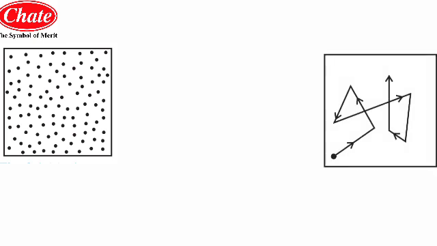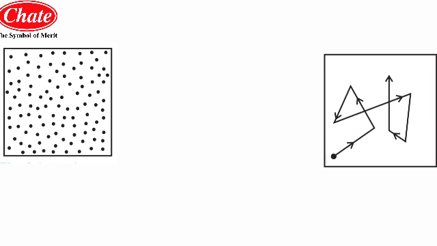Now you can see the typical path of a molecule in this next diagram. When a molecule approaches another molecule, there is a repulsive force between them, due to which the molecules behave as small hard spherical particles. This leads to elastic collisions between the molecules. Therefore, both the speed and the direction of motion of the molecules change abruptly. The molecules also collide with the walls of the container. Molecules exert a force on each other only during a collision. Thus, in between two successive collisions, the molecules move along a straight line path with constant velocity.